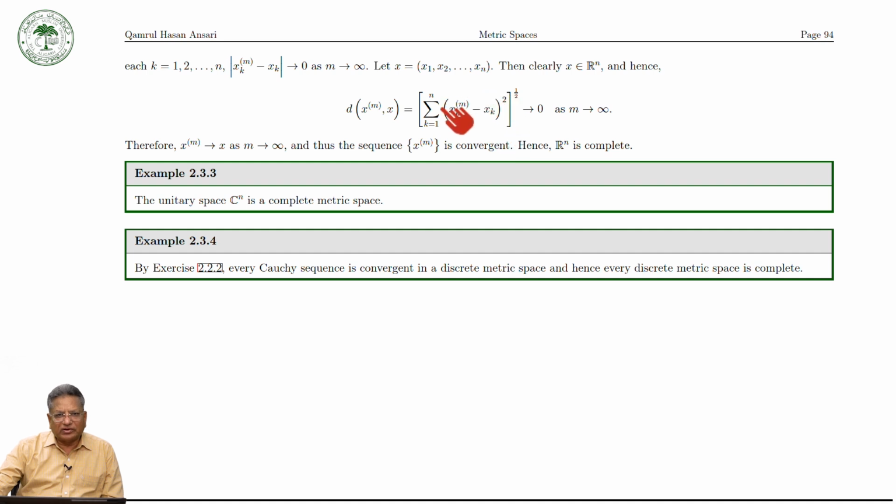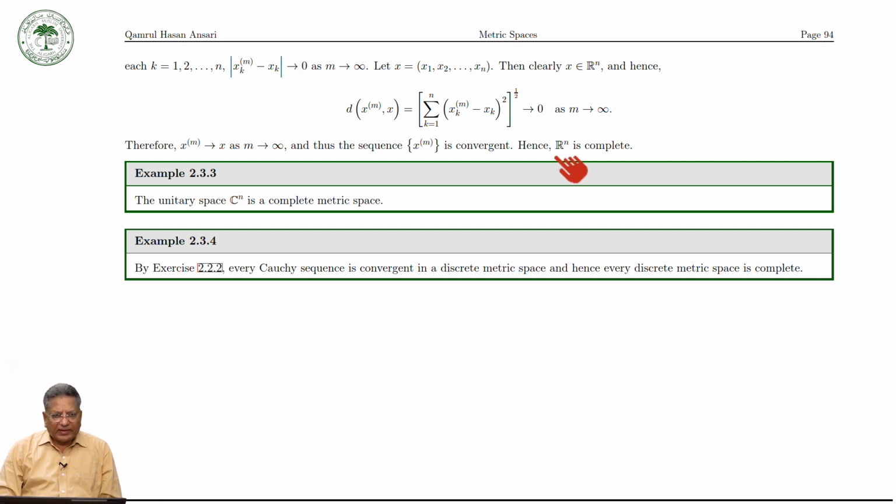But each term converges to 0, and therefore the whole thing converges to 0. It means that xm is a convergent sequence which converges to the point x, and hence Rn is complete. In the same way, one can prove that the unitary space Cn is a complete metric space.